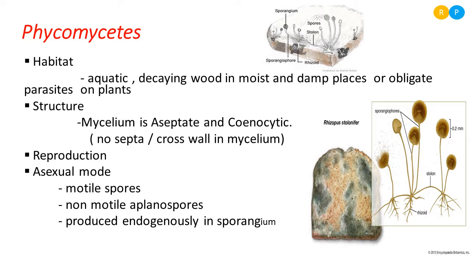Endo means within. Clear? So there are three types of asexual spores we can notice in different members of Phycomycetes. Some produce motile spores, some produce aplanospores, and some produce endogenous spores. Understood? Yes, this is about a few general characteristic features of Phycomycetes. Now let us see the sexual mode of reproduction in Phycomycetes.